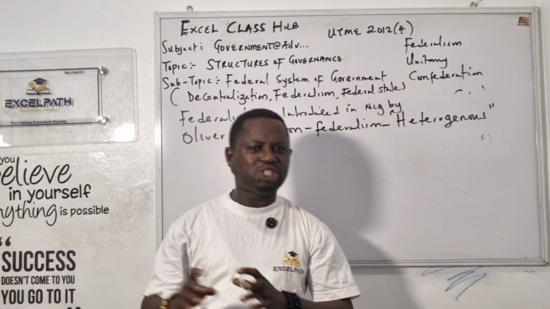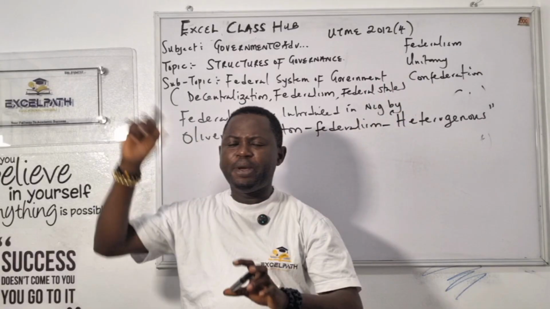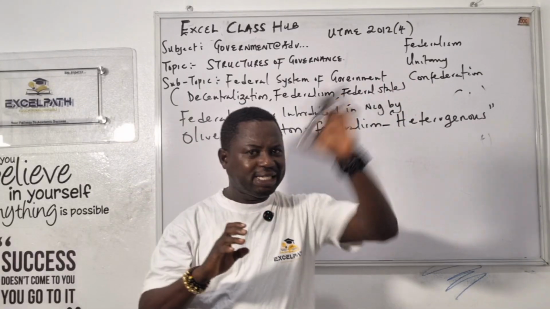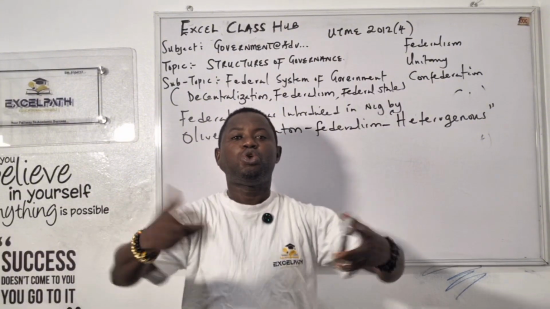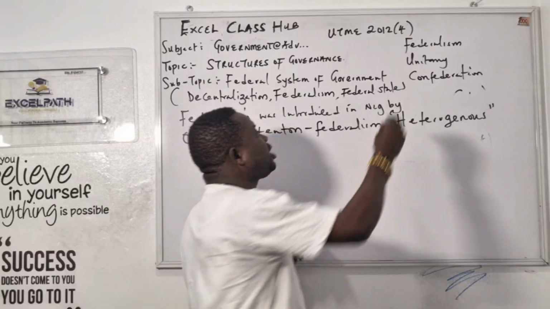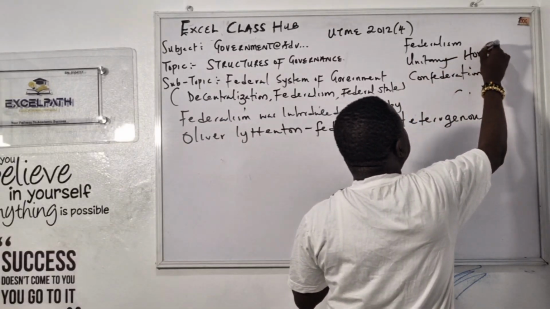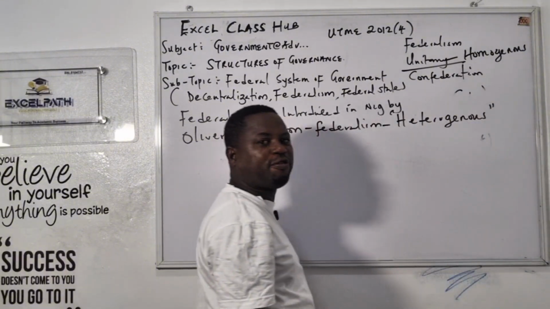You don't need to be writing notes in JAMB. Because of the time, you don't need to waste time. I can't just be giving you notes, but I just have to give you the cue. What's the secret to this one? Anytime you see homogeneous in the exam, you go for unitary system of government.